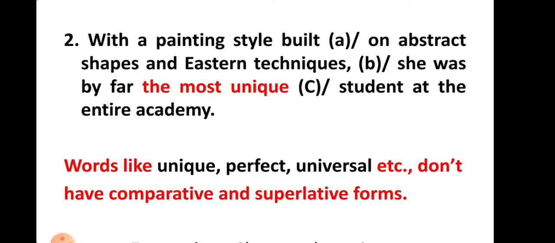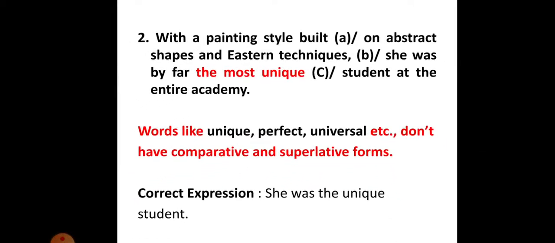So these words are not actually supposed to be used in comparisons. They do not have comparative and superlative forms. Simple. You need to remember that. Okay. So when you use unique, you cannot actually compare it with other things. Like Taj Mahal is a unique construction. Since it is unique, you cannot compare Taj Mahal with other monuments or constructions. Okay, so here she is a unique student. That is the correct answer. Okay, not most unique. More unique or most unique, you should not use like that. They do not have comparative and superlative forms.